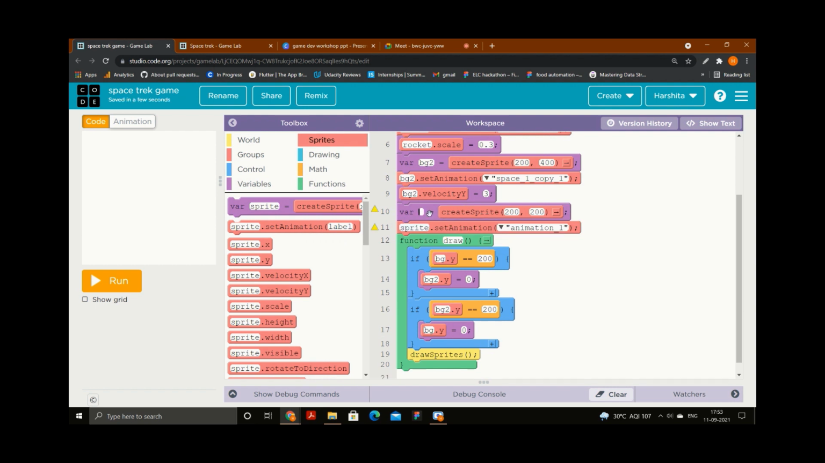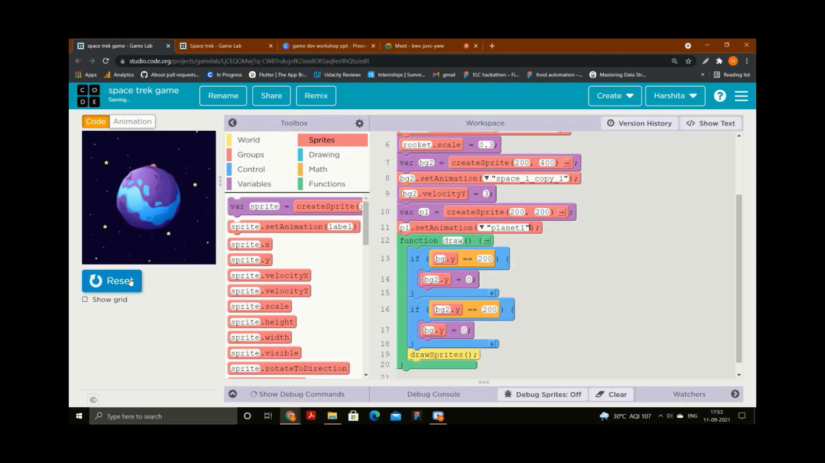So what I will do now is, for the planets, I will give them names like p1, p2, p3. You can understand it by its name. P1 means planet 1, so I'm writing it in short. And then I'm selecting any one planet. Okay, and after that I will run.